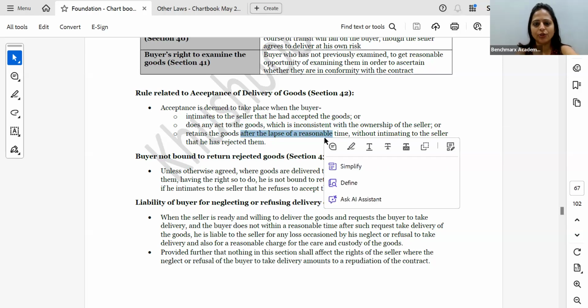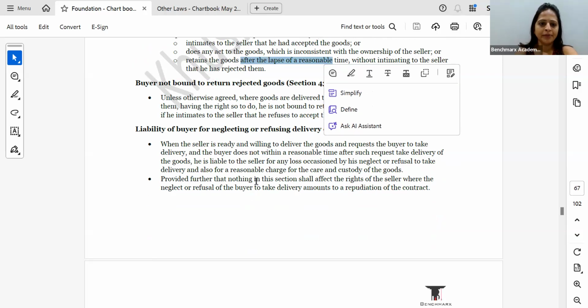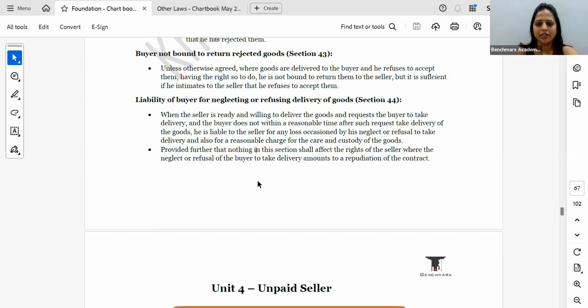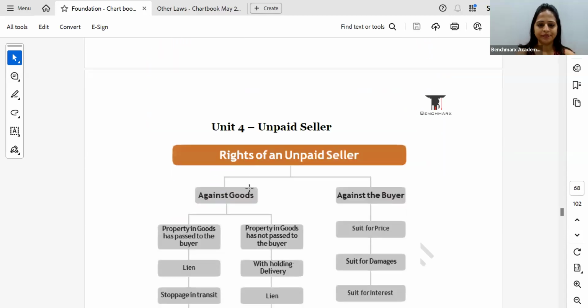Same points that we do for your sale or return point, same thing. Liability of buyer for neglecting or refusing delivery of the goods. If the seller is trying to deliver the goods and the buyer is not giving him an opportunity for taking the goods, then in that case, the buyer will be responsible.